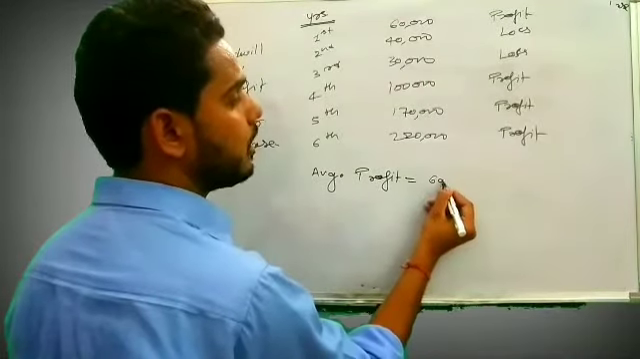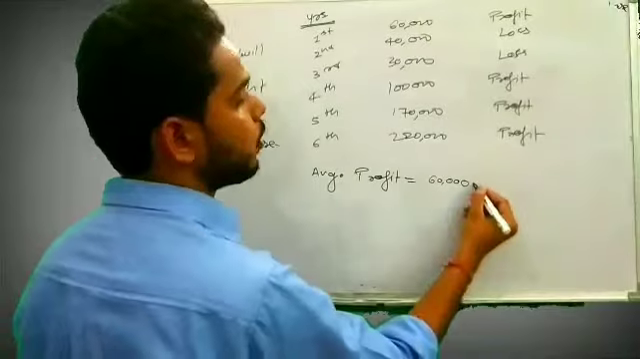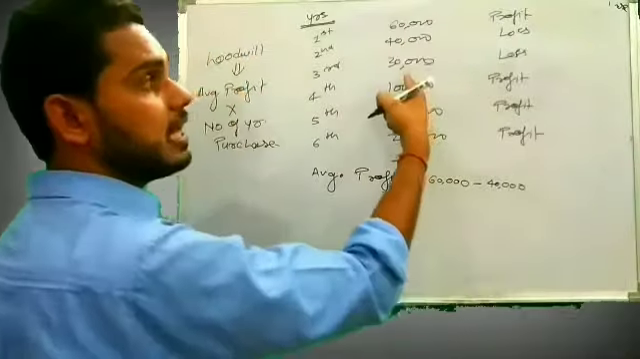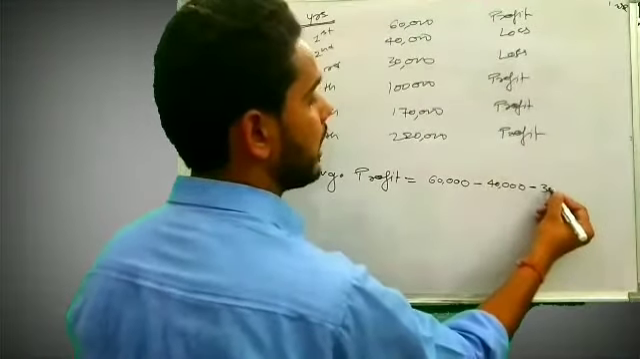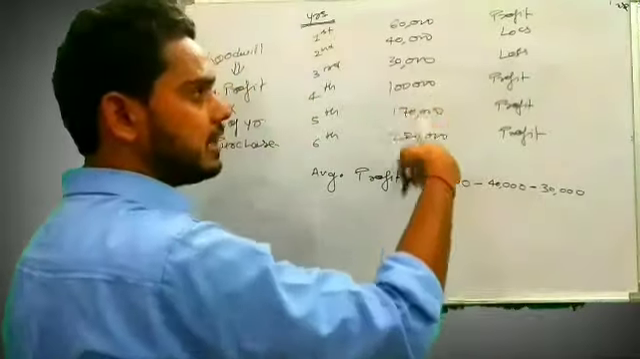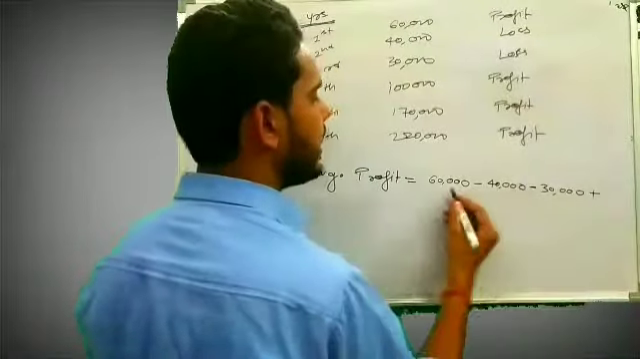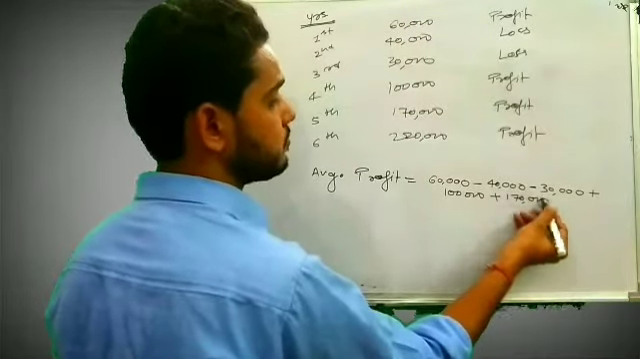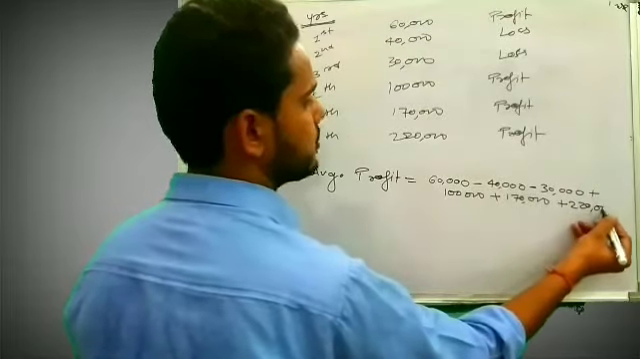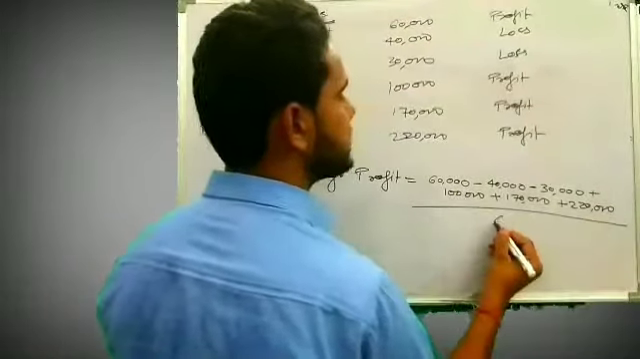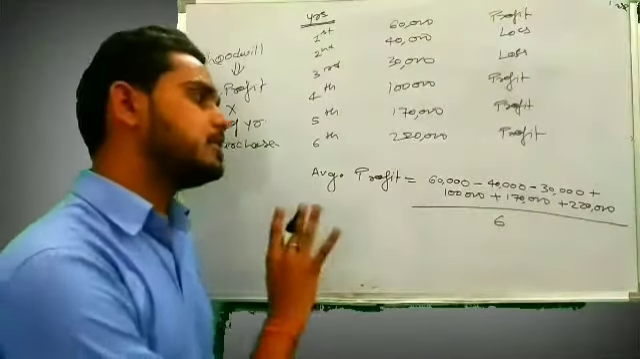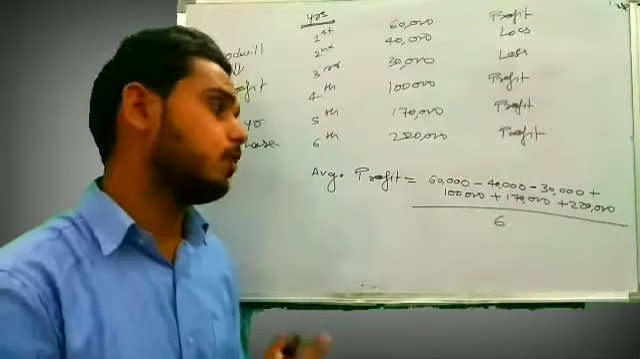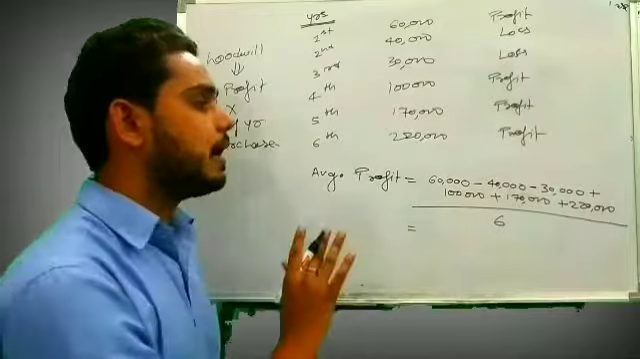But by taking profit, if you see, in the first year 60,000 is profit, but in next year there is 40,000 of loss, so we will deduct that 40,000. Then in the next year there is 30,000 loss, so we will again deduct 30,000. Then in the next 3 years there is profit, so we will add 1 lakh rupees of profit, then plus 1,70,000, then plus 2,20,000, right? Answer then divided by 6. So we simply took the profit of 6 years, and if that was loss we deducted, and if that was profit we added. Now we will divide this by 6.